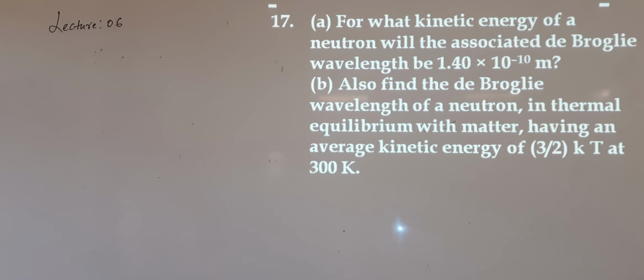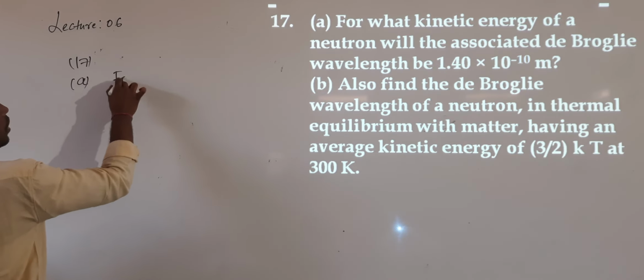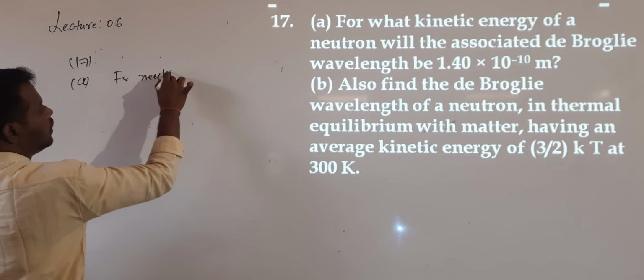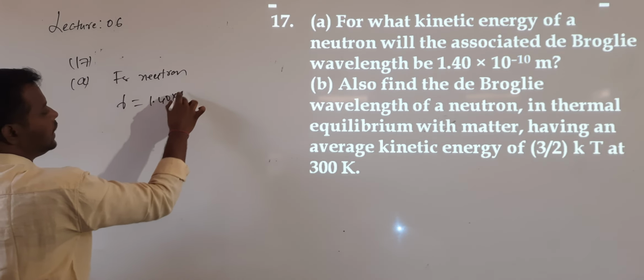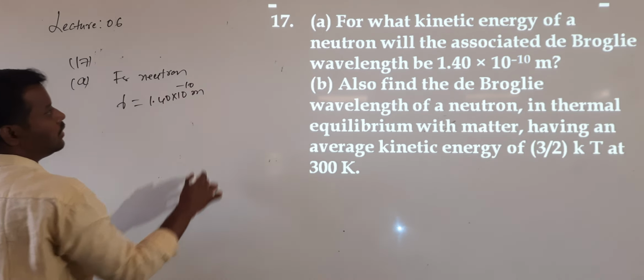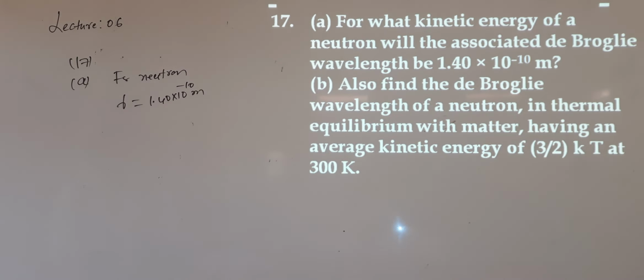Question number 17. For what kinetic energy of neutron will the associated de Broglie wavelength be 1.40 × 10^-10 meters? For the neutron, they are asking us to calculate the kinetic energy. Also, find the de Broglie wavelength of a neutron in thermal equilibrium, which has average kinetic energy equal to 3/2 kT at 300 Kelvin.